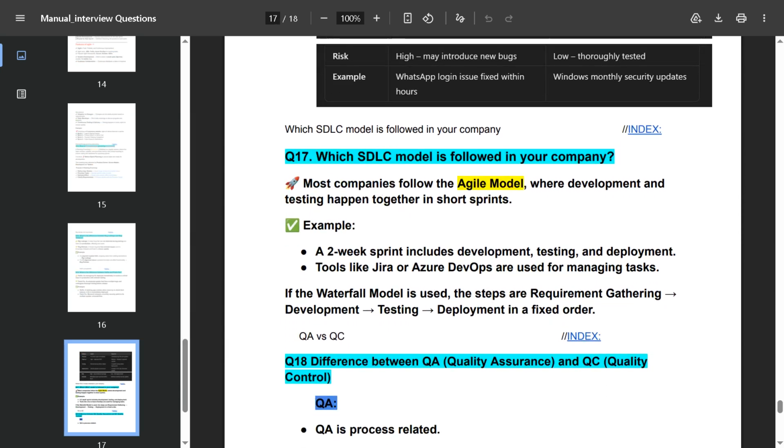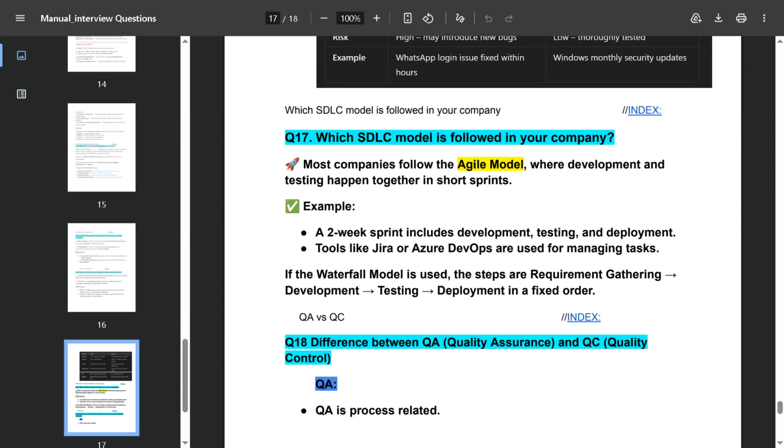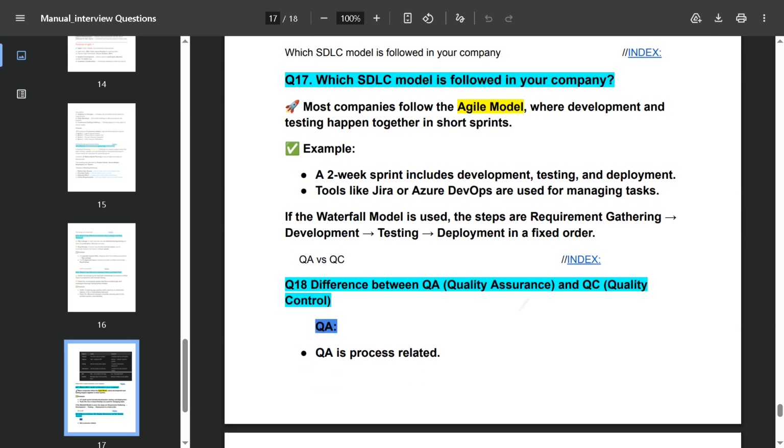This question is also most asked in interviews: which SDLC model is followed in your company? Most companies follow the agile model, where development and testing happen together in short sprints. For example, a 2 week sprint includes development, testing and deployment. Tools like Jira and Azure DevOps are used for managing tasks. If the waterfall model is used, the steps of requirement gathering, development, testing and deployment are fixed in order.